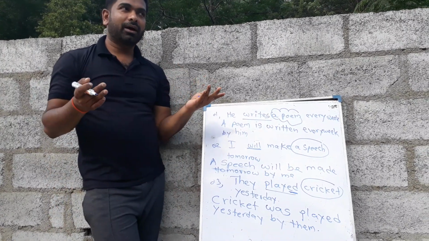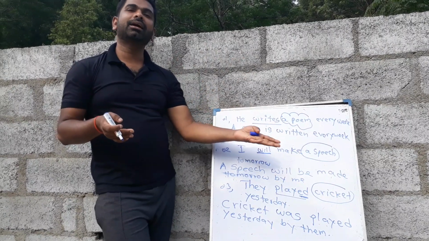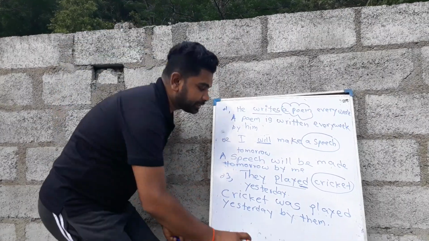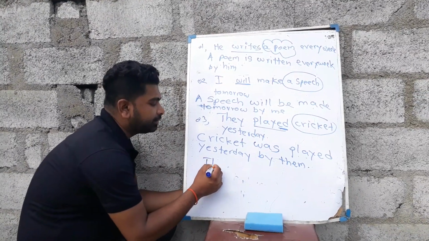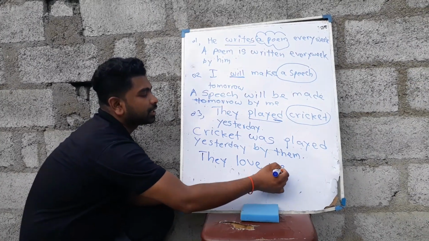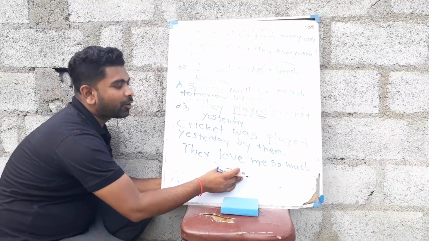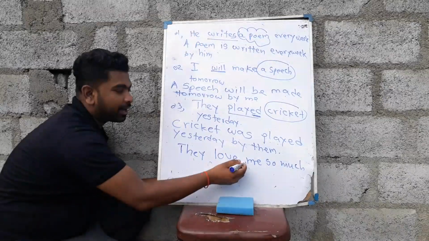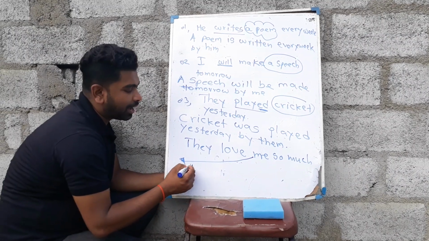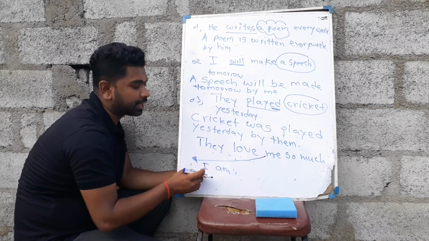And I noticed that most of the students, if the object becomes a person, sometimes they don't know how to write it. Look at this one. They love me so much. So after the verb, me is there. So that is the object. Because I use am, this is present tense. I am.